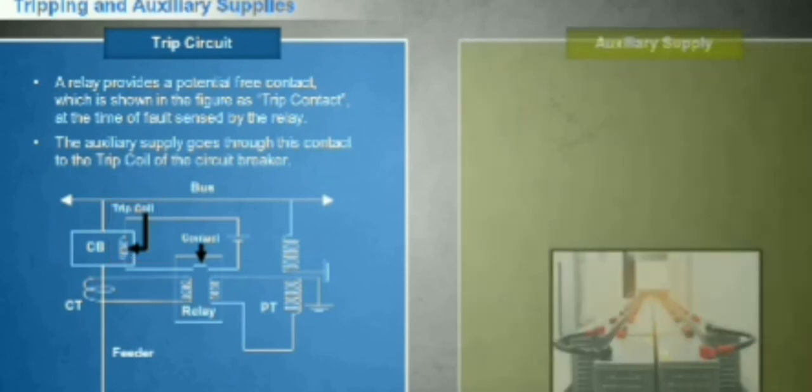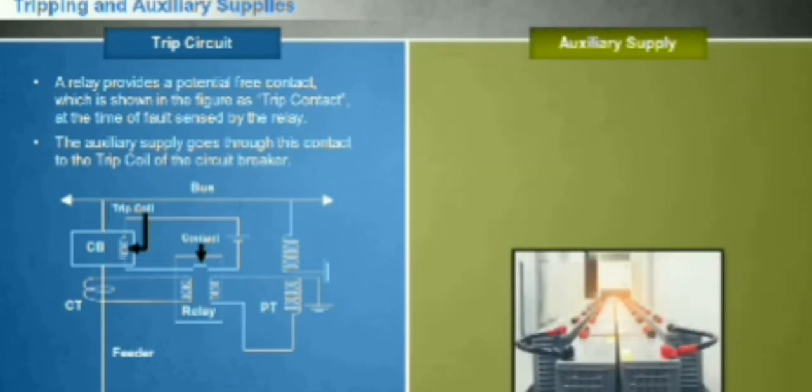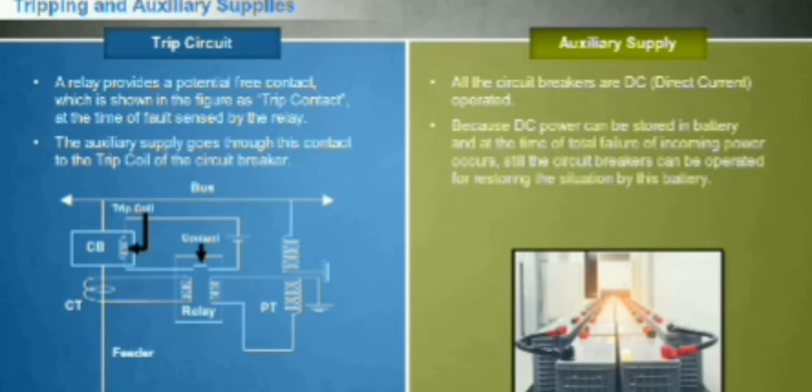So, what is auxiliary supply? All the circuit breakers are DC, direct current, operated. Because DC power can be stored in a battery, and if a total failure of incoming power occurs, the circuit breakers can still be operated by this battery to restore the situation. Hence, the battery is another essential item of the power system. This is auxiliary supply.